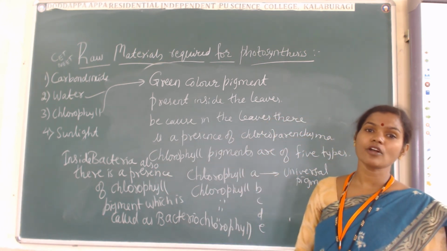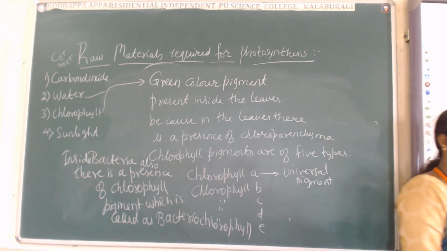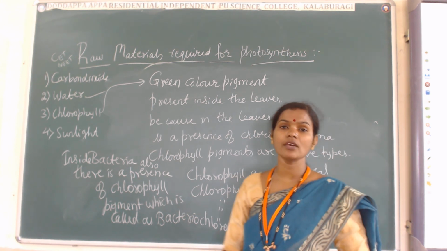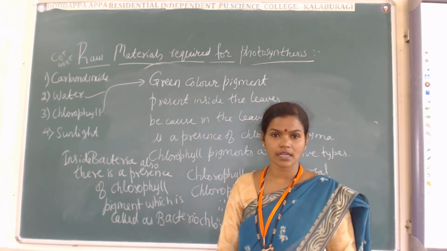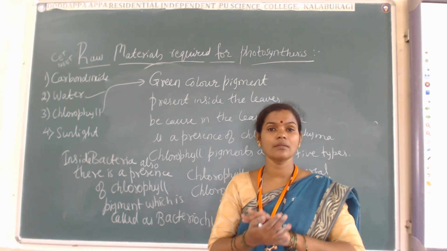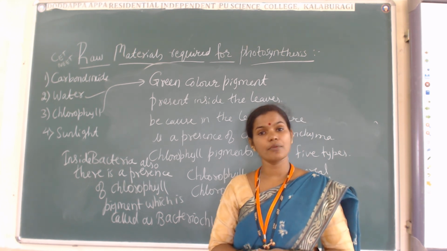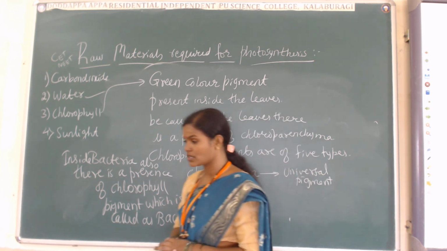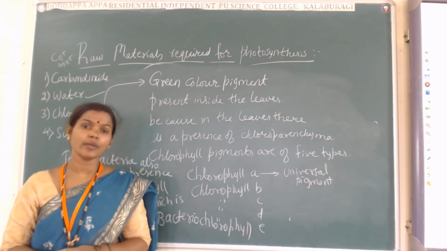So how many raw materials are there, students? 4 raw materials are there: chlorophyll pigment, carbon dioxide, water and the sunlight. Sunlight plays a very important role in the process of photosynthesis. Which wavelength range is suitable for photosynthesis? That is 680 to 720 nanometer.